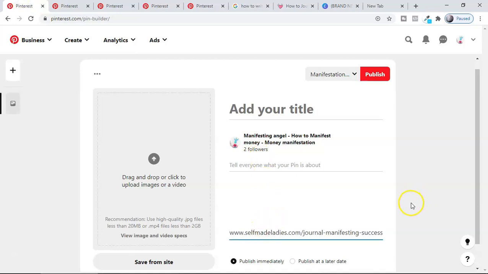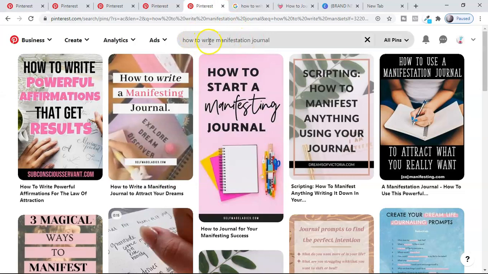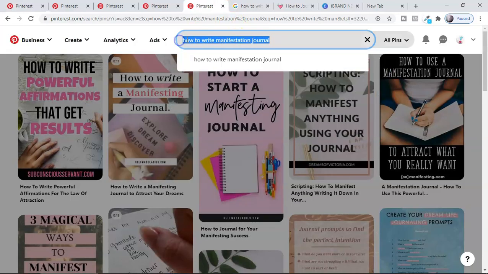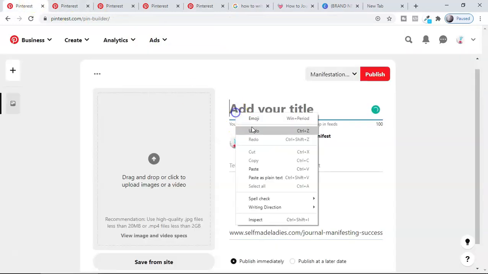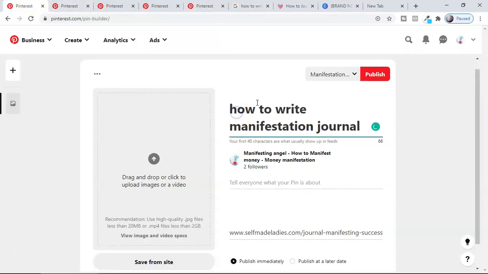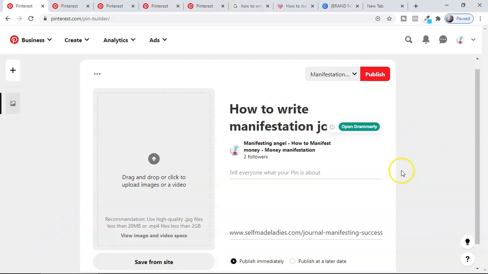Now what I'm going to do is the title. Because I already have the title here, I'm going to write how to write manifestation journal. I'm going to use this same title here. Relevancy is the key, guys. Make sure the title, pin and everything is optimized for that. The description should be optimized for the same keyword, how to write manifestation journal. I have the link, I have the title, and now I have to write the description.